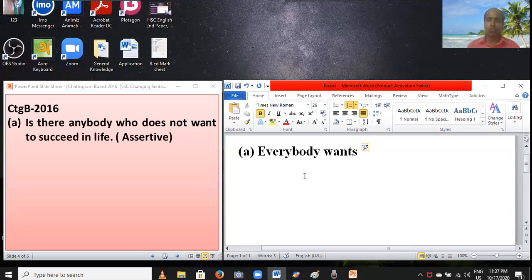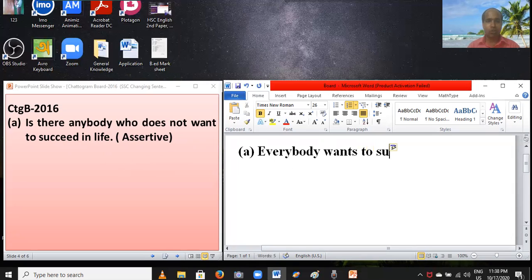This is a distributive pronoun, so a singular verb is used. Everybody, somebody, anybody: if it is used as the subject, you have to use a singular verb. So if you cut "does not", you have to add s or es with the principal verb want: wants. And then you have to write the next part of this sentence: to succeed in life.